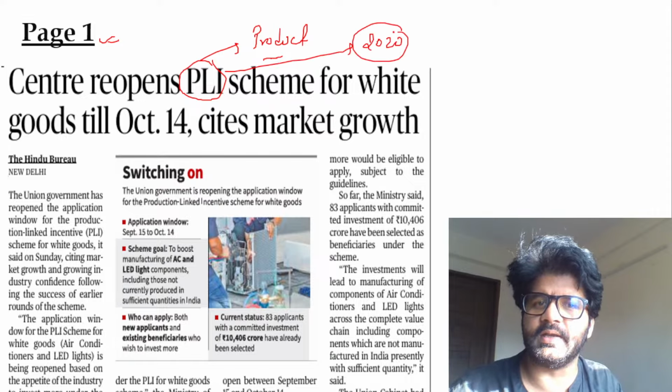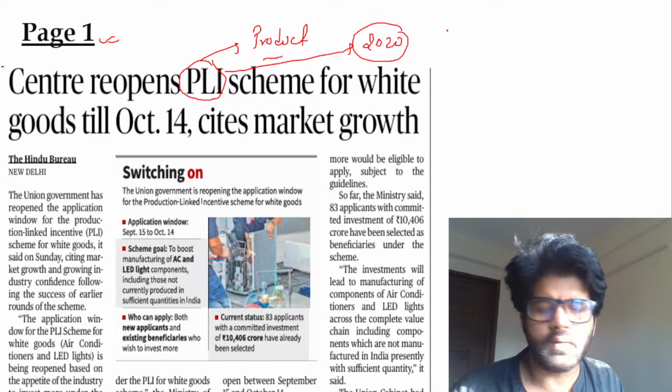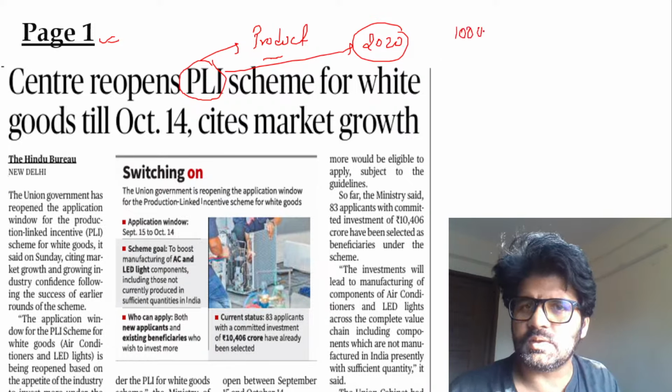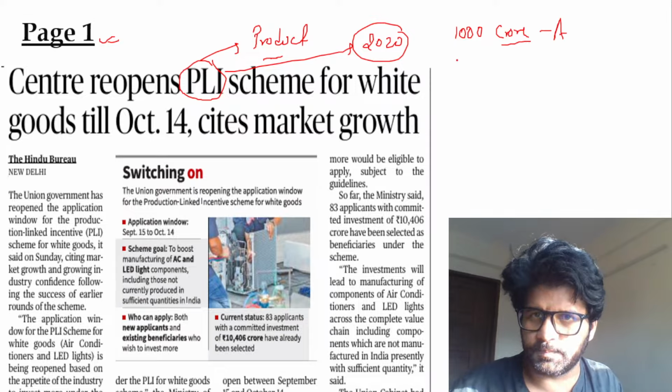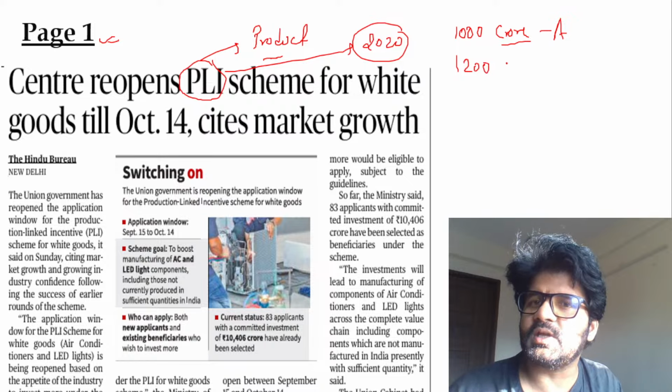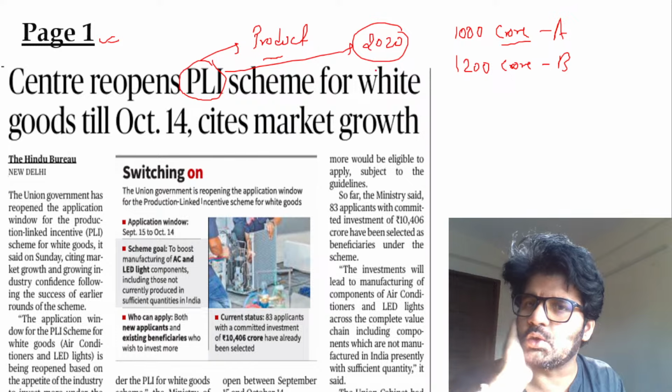What is the basic criteria here? It is based on an incremental increase in production. Let's say there is a particular company that was earlier producing 1,000 crore units of production, and now, after this PLI scheme, they are producing 1,200 crore units and earning 1,200 crore out of it.